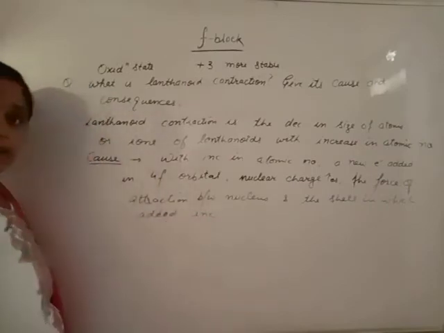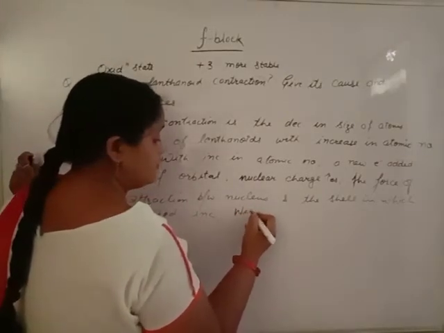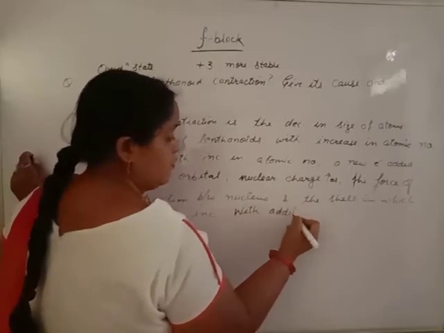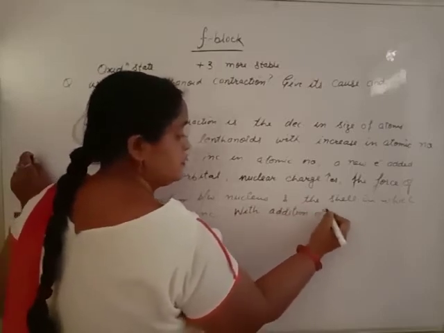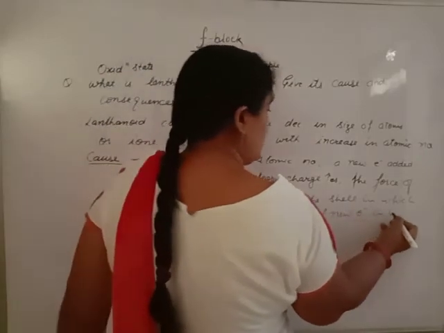Force of attraction increasing means size decreases. With the addition of a new electron in the 4f orbital,